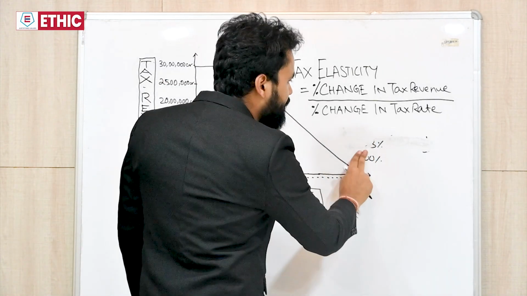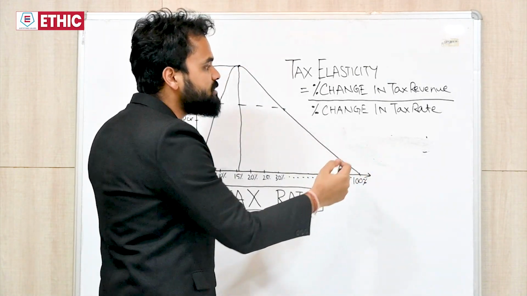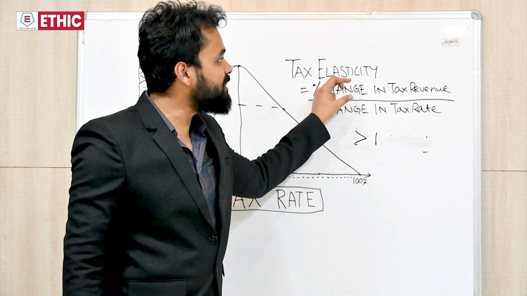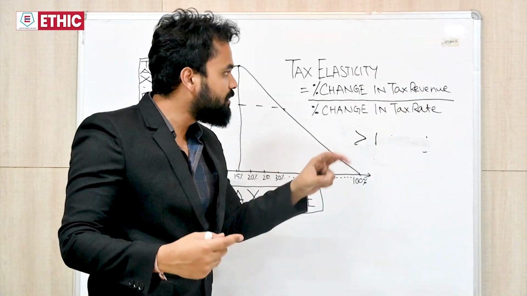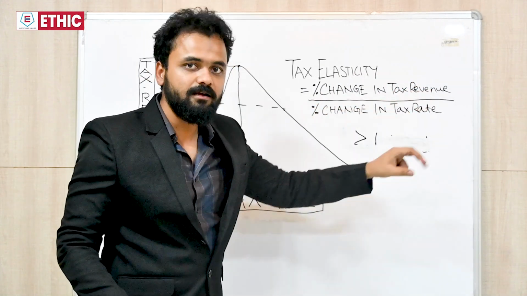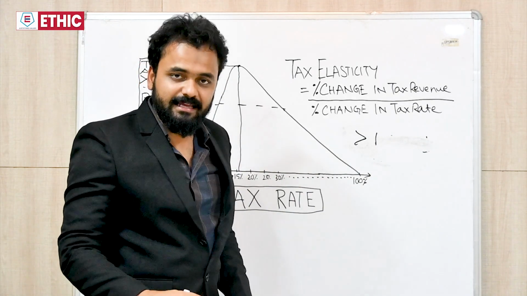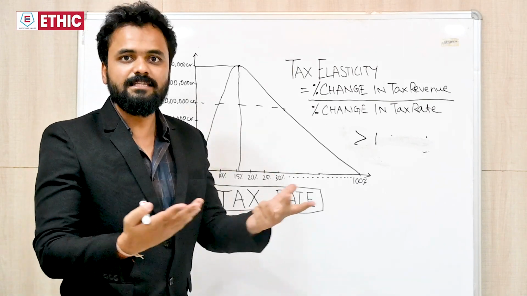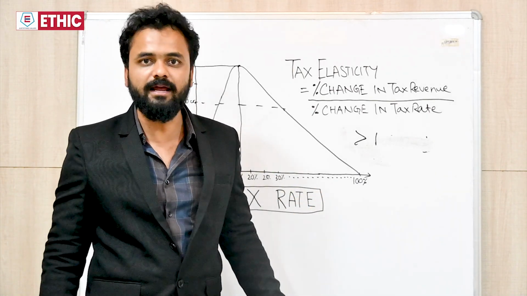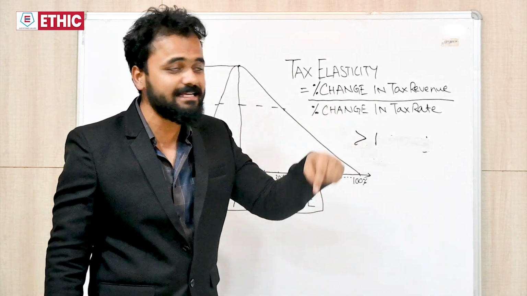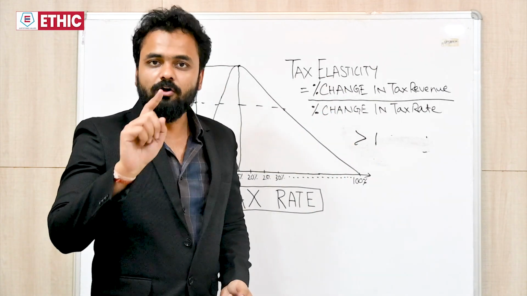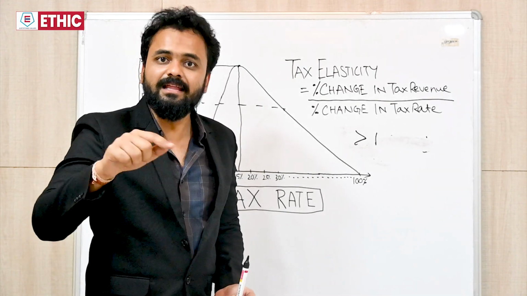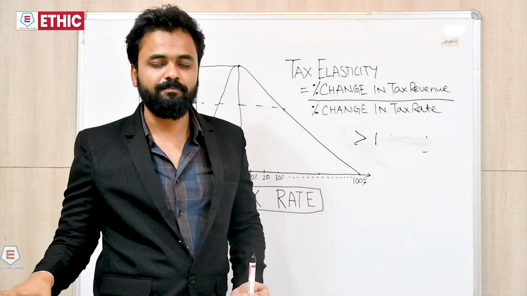So if this tax elasticity is more than 1, that means the percentage change in tax revenue is more than the percentage change in tax rate. That means your increase in tax rate has been successful to increase the tax revenue. That is the very objective of putting taxes on people, right? And if this tax elasticity is less than 1, that means your increase in tax rate has not been able to subsequently increase the tax revenue as much, right?